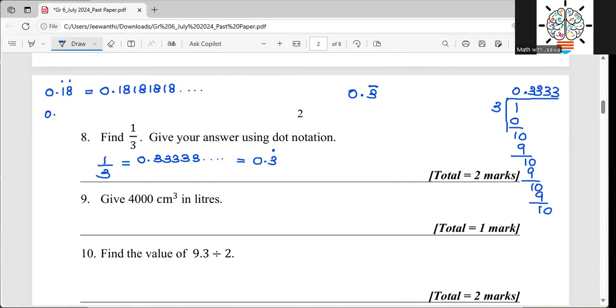Another example, let's say you have 0.63 and you have 2 dots like this. Then 0.63, 63, 63. So it's going on, right? But don't think that when you have something like 0.217, we keep 3 dots like this. You are going to learn all these things when you go to grade 8 class, but I'm just telling you that we don't keep 3 dots. Maximum we can keep only 2 dots. When we have many digits that are recurring or repeating, I keep the dots only on the first one and the last one.